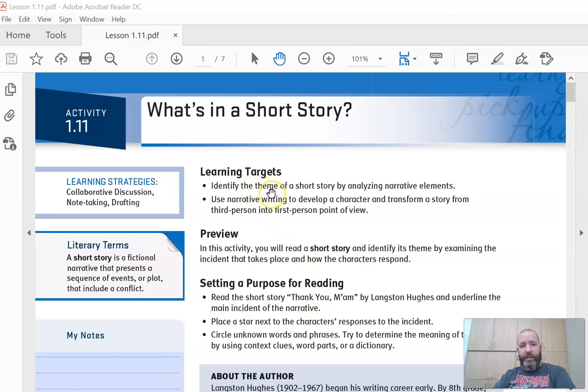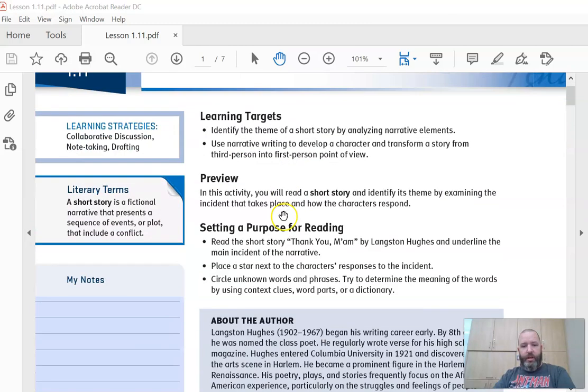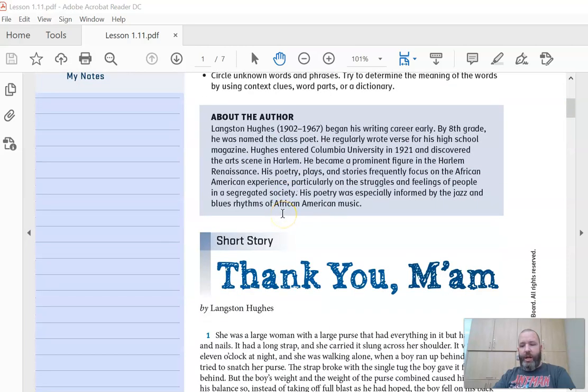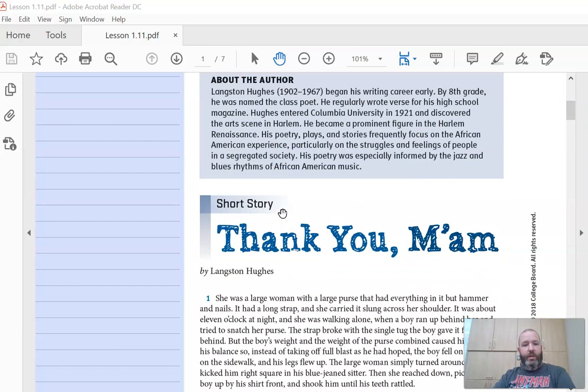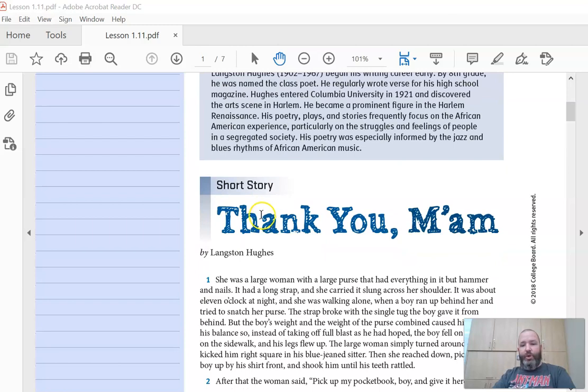Okay, so theme is going to be the main focus of this story, and also it is written in the third person, and we're going to be working on changing something from third person to first person at the end. So a good little trick, good practice to change perspectives. So this story is called Thank You, Ma'am. That's how you say that, so you don't see ma'am written out very often.